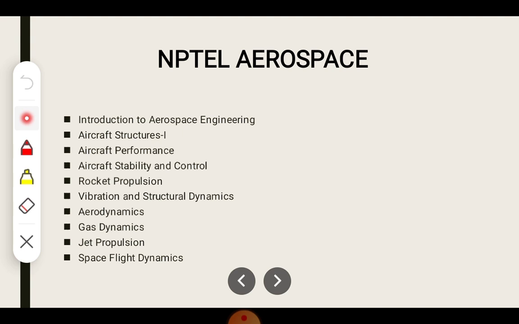One more important thing is that the videos on jet propulsion as well as rocket propulsion are also available in NPTEL mechanical engineering. And there are a number of courses on vibration, mechanics of materials, fluid mechanics, etc. in the case of NPTEL mechanical videos. These also can be utilized for preparation for the GATE examination.